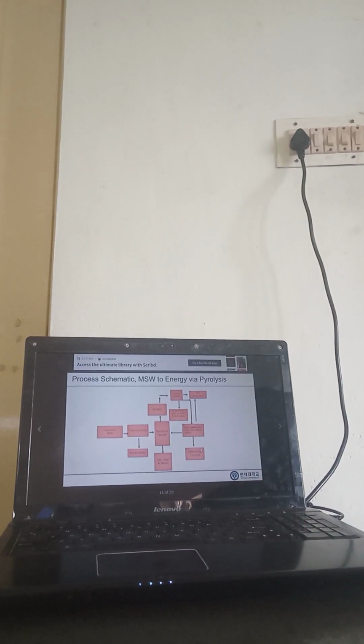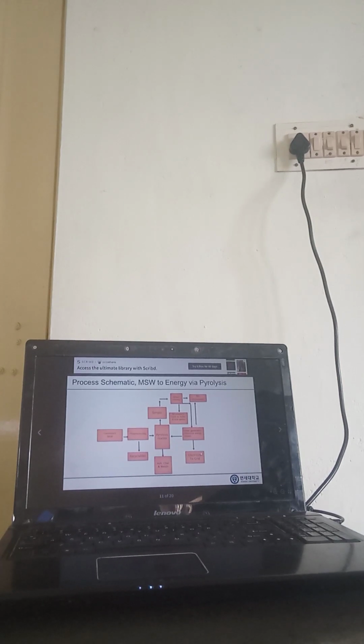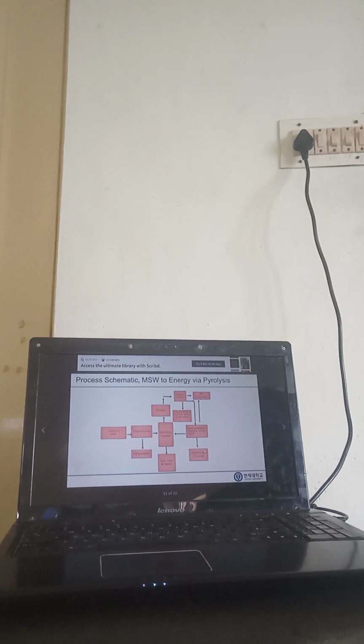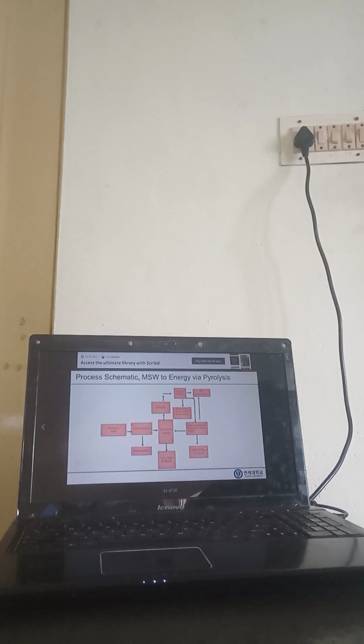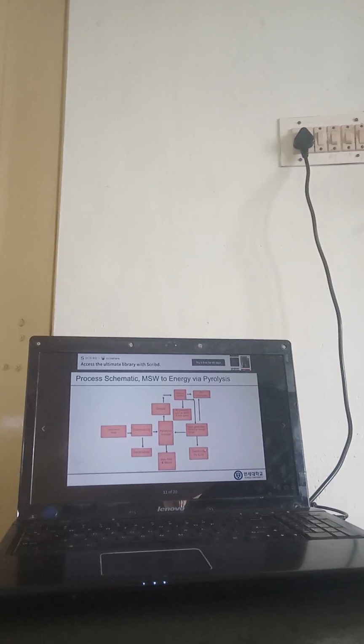See, that is the schematic diagram for municipal solid waste to energy via pyrolysis. First one, feedstock of municipal solid waste, it should be sent into the pre-processing tank. In the pre-processing tank, we first dump the municipal solid waste. Then what happens there? Cleaning and other work happens. It should be subjected to cleaning and some drying, screening. So all that work happens in this pre-processing tank.